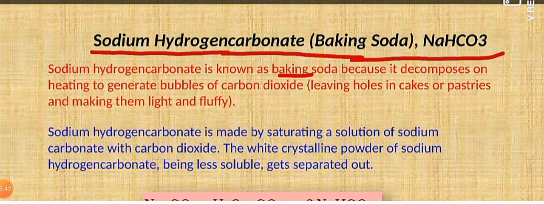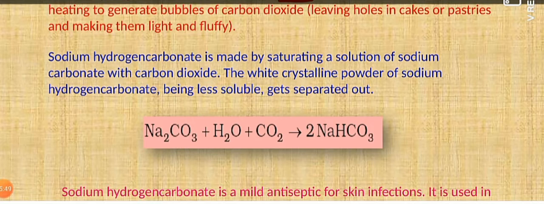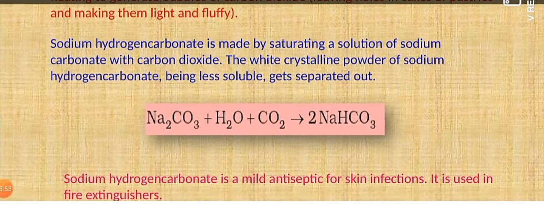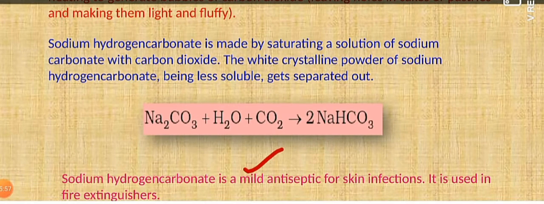Now coming to its preparation, how can you prepare this? As we discussed earlier, sodium hydrogen carbonate can be prepared using a sodium carbonate solution which is saturated with carbon dioxide gas. As a result of this, a white crystalline powder of sodium hydrogen carbonate is formed. Being less soluble in water, its crystals can be easily separated out.